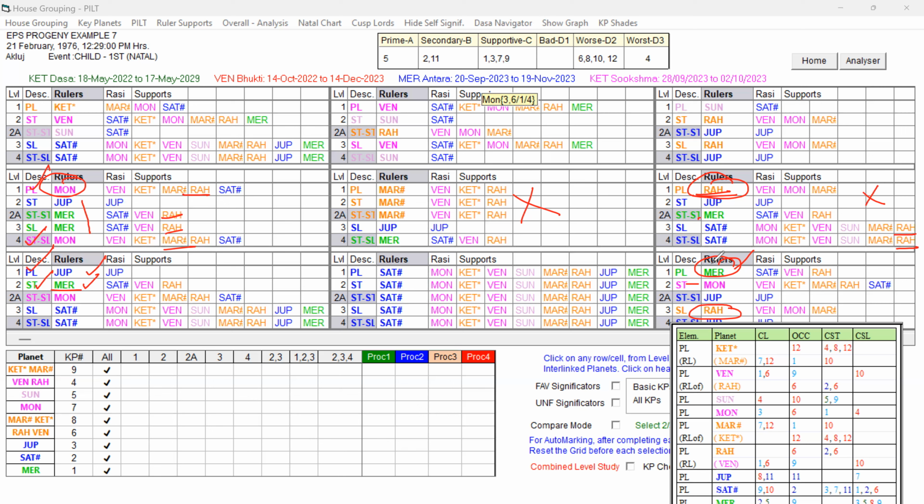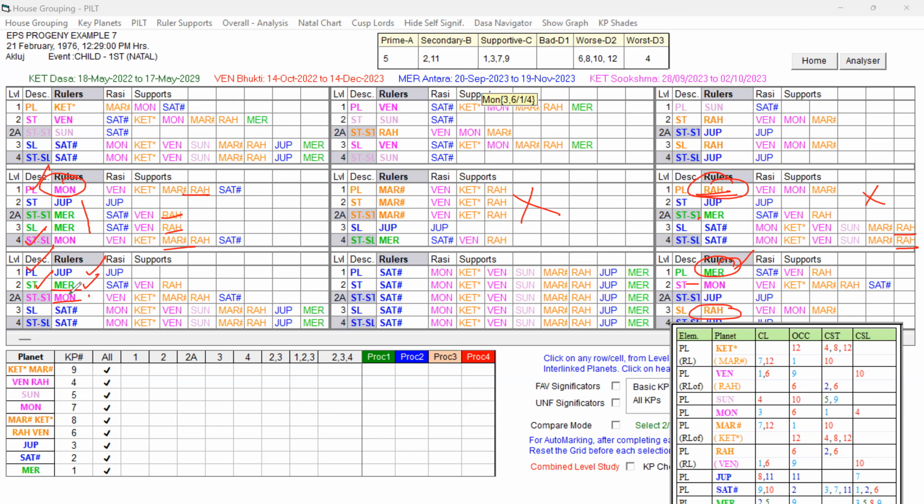And the unfavorable key planet Moon is playing a role, but that Moon is only at the 2A level. When we are talking about this Moon, here it is only at the 2A level, and the star lord is not getting the influence from the Moon by ruler's link.